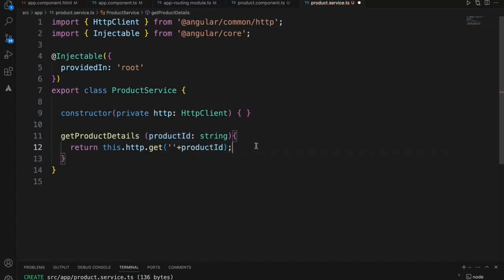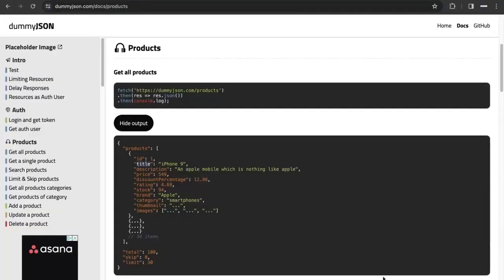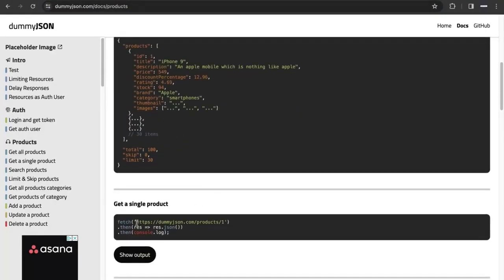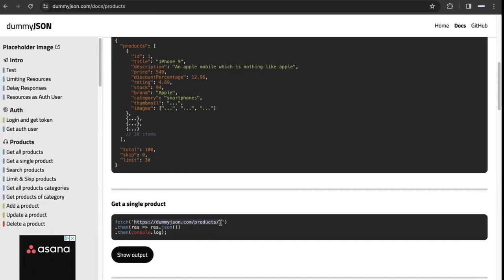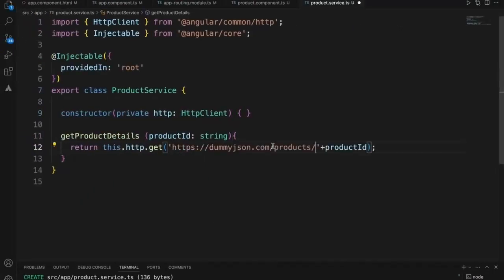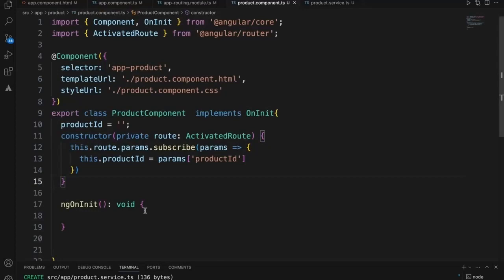So I'm using a dummy JSON website to get the data. I'm using this dummy API. I'll pass the product ID and get the data. Now I have a service method within the product.